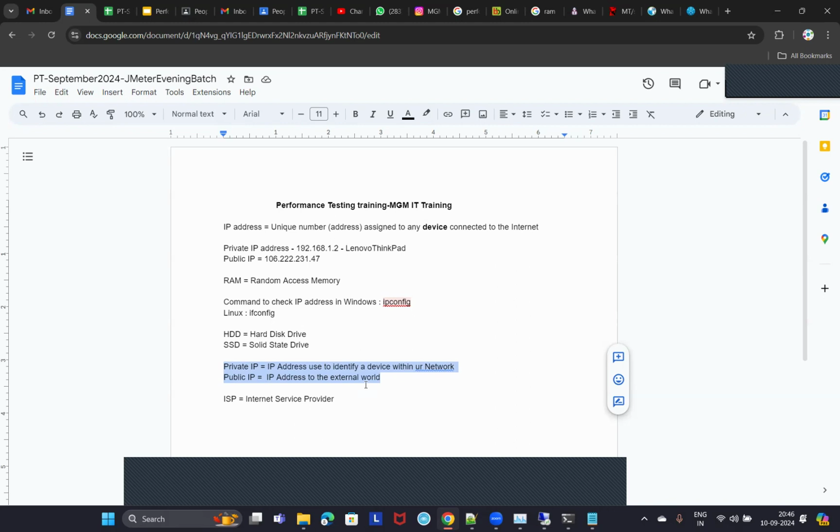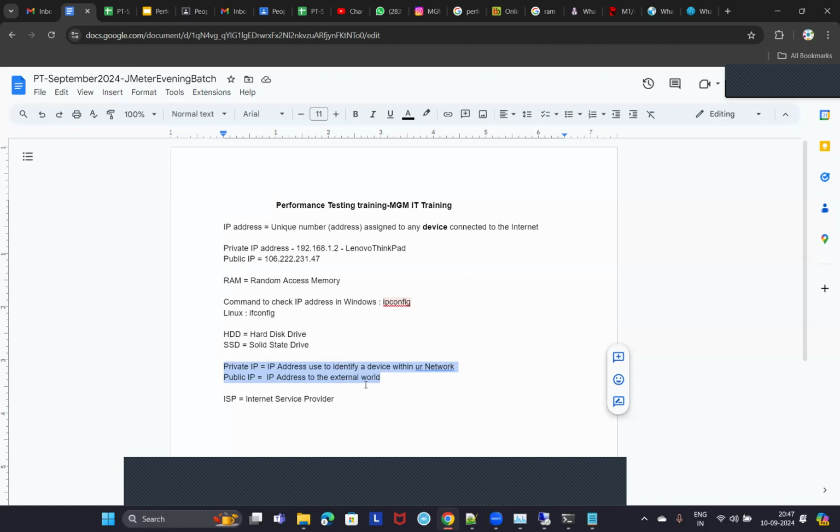That is similar to a private IP. That helps you tell your address within the apartment, within your building, isn't it, guys? But if your colleague at office asks you where do you stay, you definitely won't tell flat number 101 or 201, isn't it?